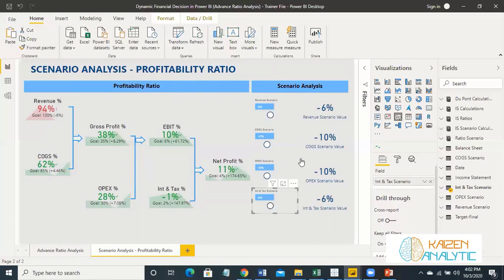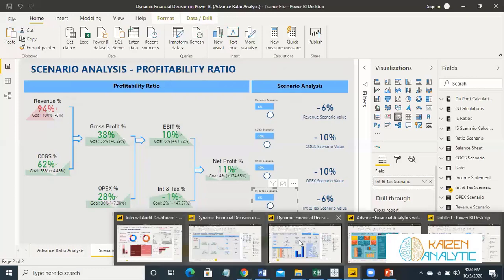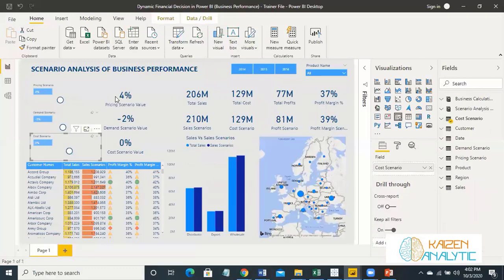So we'll do this advanced scenario analysis technique as well in the dynamic financial decision, and we will create another dashboard. This is the second dashboard, and we'll create the third one as well. We'll use general business performance data in this one, and we will analyze the pricing scenario, the demand scenario, and the costing scenario.